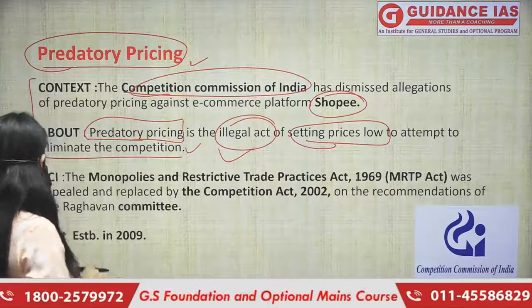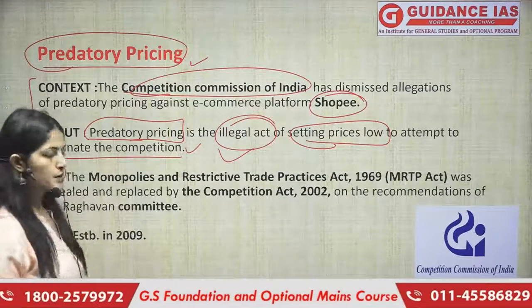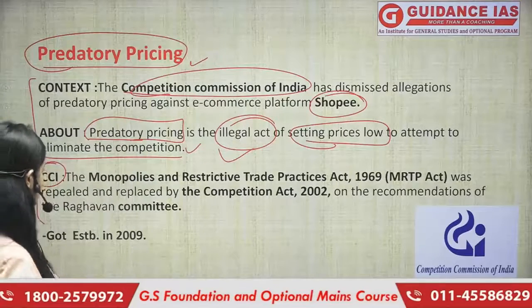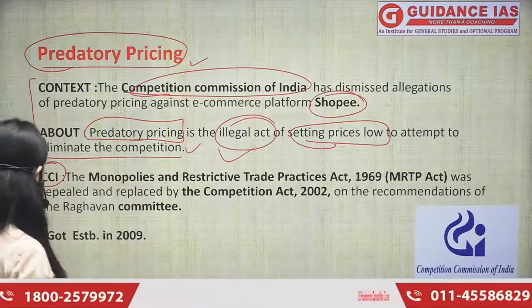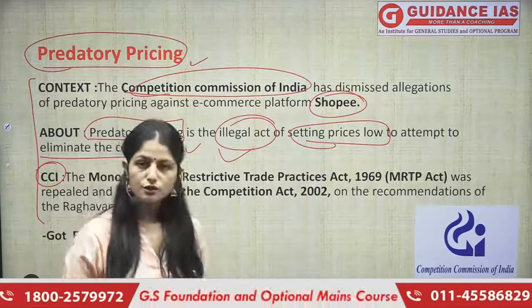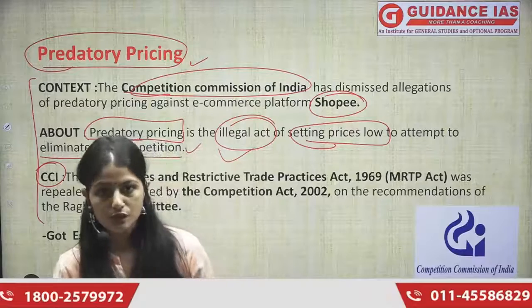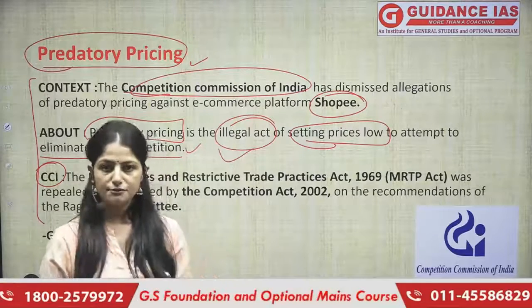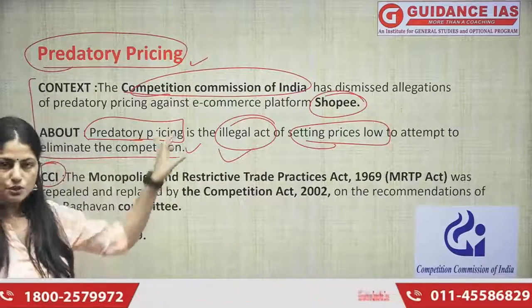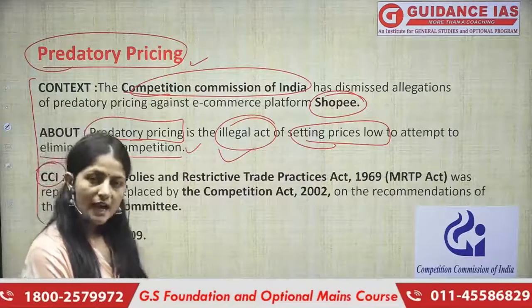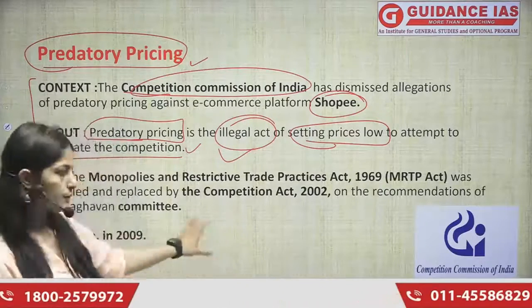Now, the second thing we have to do in today's lecture is CCI, the Competition Commission of India. Like I have told you, to ensure a fair price, to ensure fair competition in the market, to promote fairness in the market, the Competition Commission of India came to our country. और कौन से एक्ट से आया था, all of that we will be reading here.